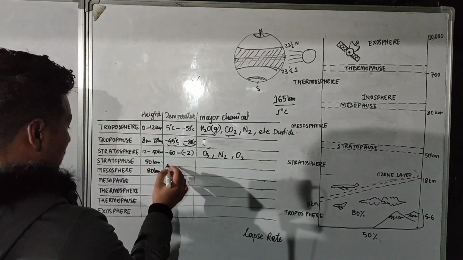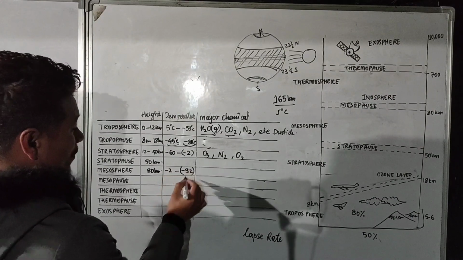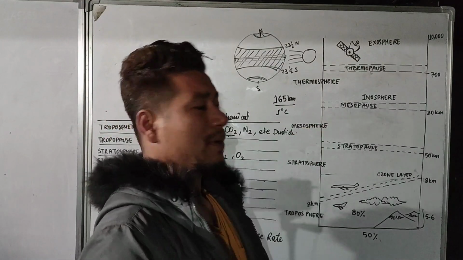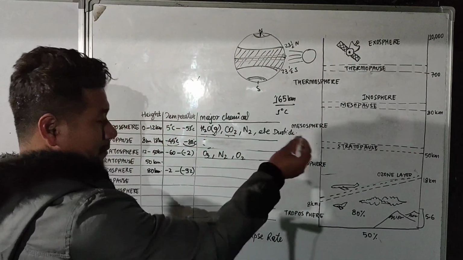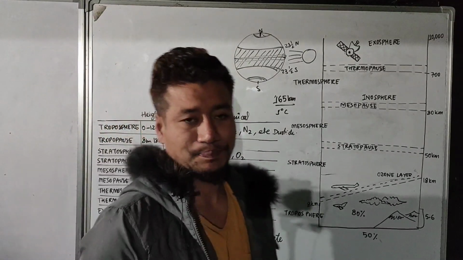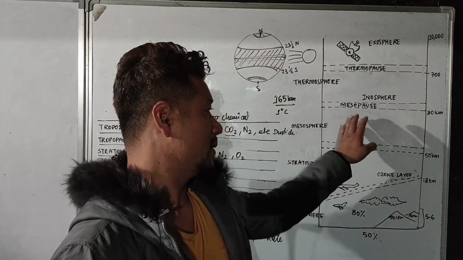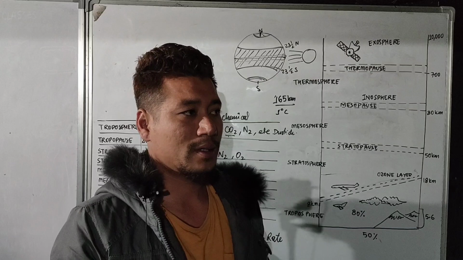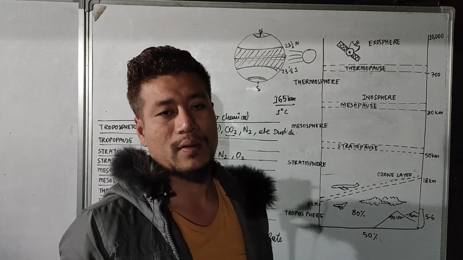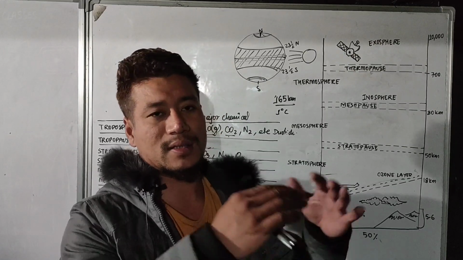That is, roughly from -2 to -92 degrees Celsius, or we can say around -100 degrees Celsius. And here basically the charged particles are present, and some water vapor is also present. Since it is too cold here, some of the water vapor condenses into clouds, and it is only visible to our naked eye during a bright, sunny day.